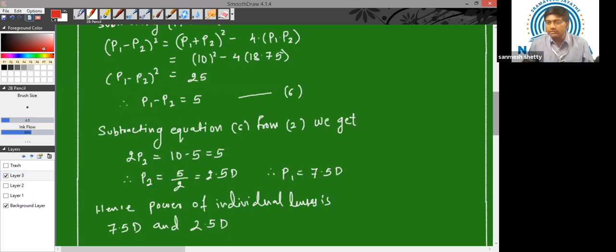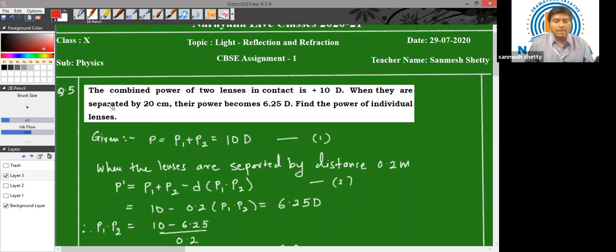Question number 5 is a bit lengthy question, but it is easy. The combined power of two lenses in contact is plus 10 diopter. Now there are two lenses which are in contact and their combined power is plus 10 diopter. When they are separated by 20 centimeter, so when there is a 20 centimeter gap between both the lenses, their power becomes 6.25 diopter. And we need to find the power of individual lenses. We need to find P1 value, we need to find P2 value.